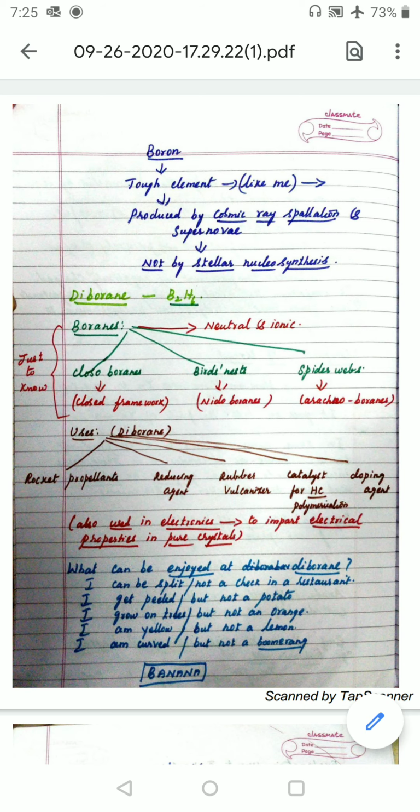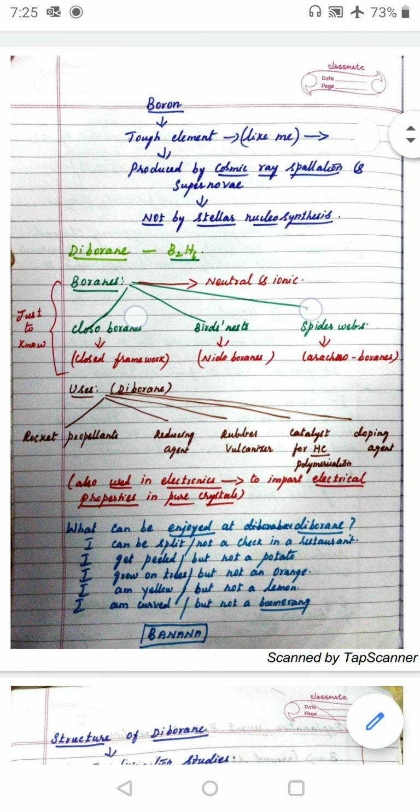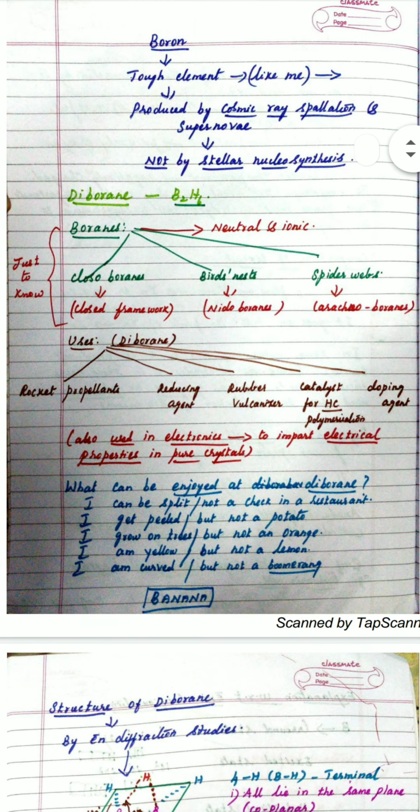So the uses of diborane, normally it is used in rocket propellants, then it is used as a reducing agent, and it is used in rubber vulcanization, and it is used as a catalyst for hydrocarbon polymerization. I have used the word HC. It is not high court, it is hydrocarbons. Therefore, catalyst for hydrocarbon polymerization, and also as a doping agent.